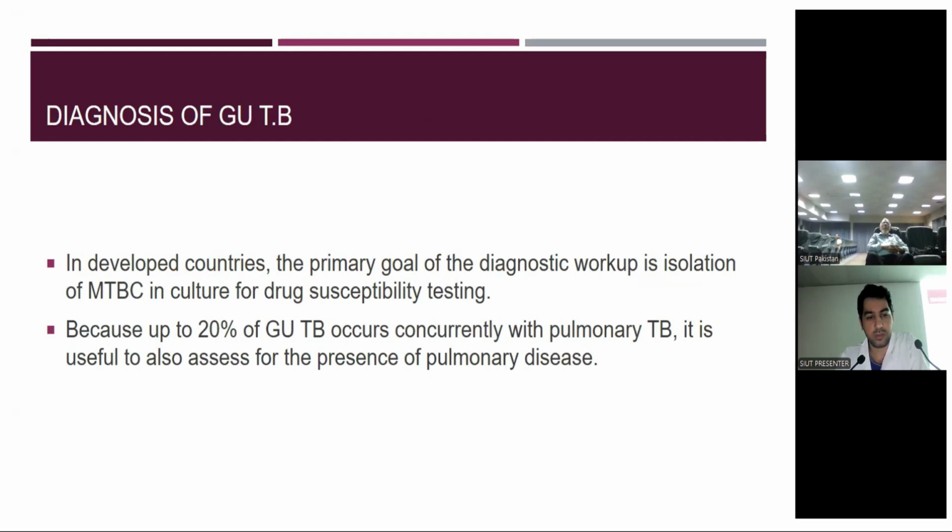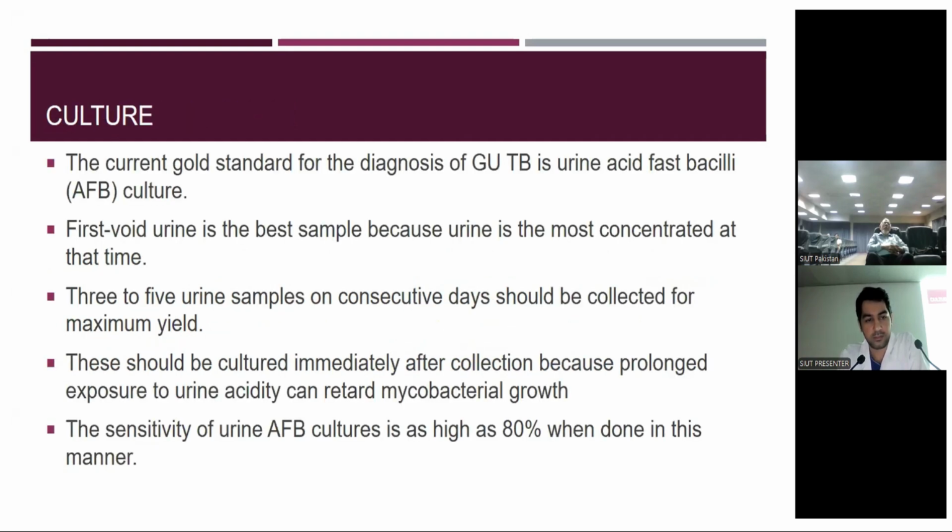Diagnosis of GU tuberculosis. In developed countries, the primary goal of the diagnostic workup is isolation of Mycobacterium tuberculosis complex in culture for drug susceptibility testing, because up to 20% of GU TB occurs concurrently with pulmonary TB. It is useful to also assess for the presence of pulmonary disease. So to reach the diagnosis, the most important thing is the detailed history and examination.